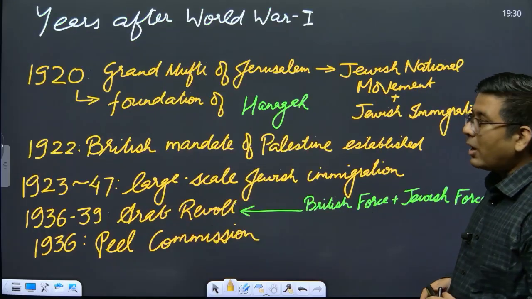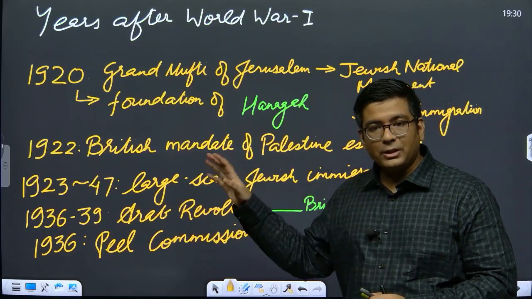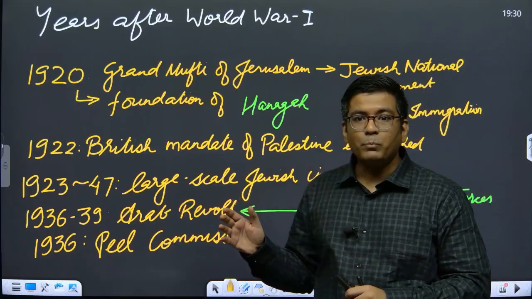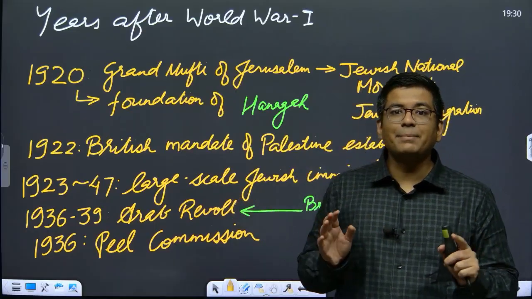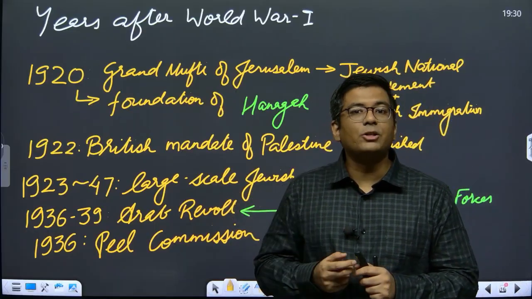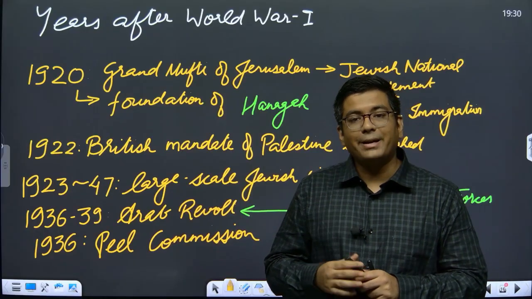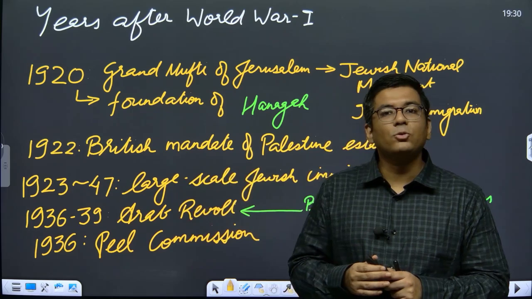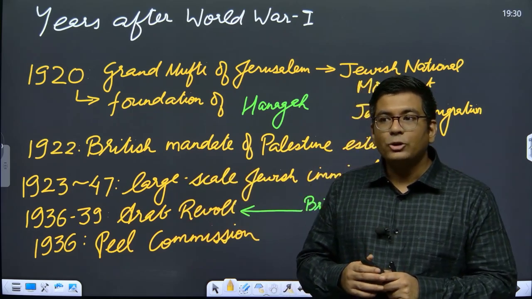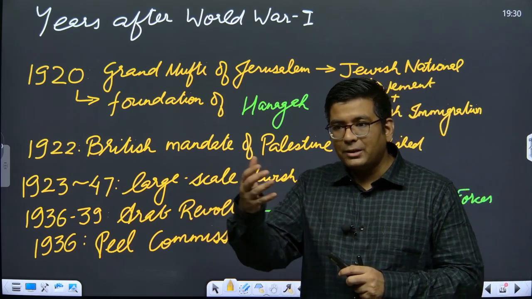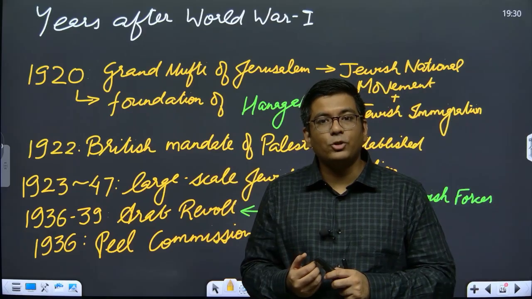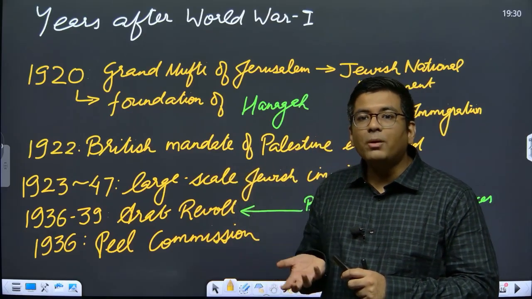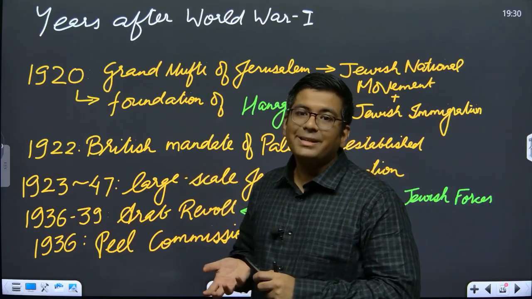So now subsequently what happens is that after this particular Balfour Declaration in 1920, because now the British government has accepted that we are going to establish a Jewish homeland in the region of Palestine, the Jews begin to migrate towards Palestine. So in 1920 this influx of immigration from the Jewish side is something that actually creates problems with respect to the Palestinian population.